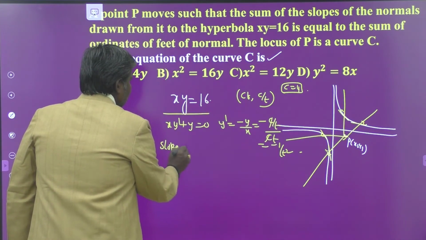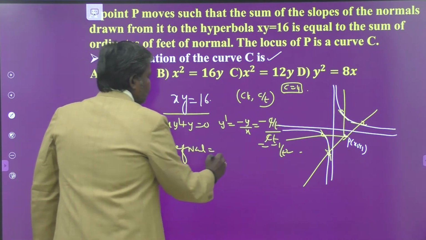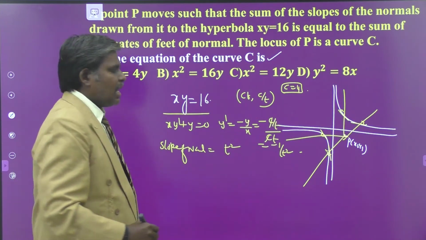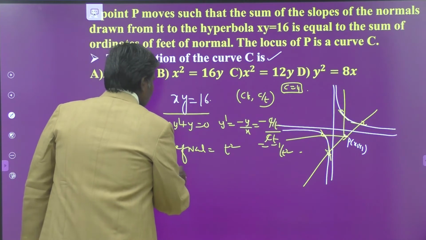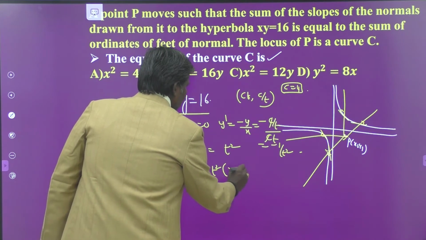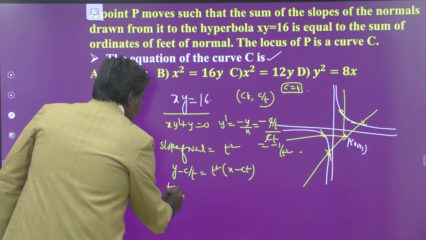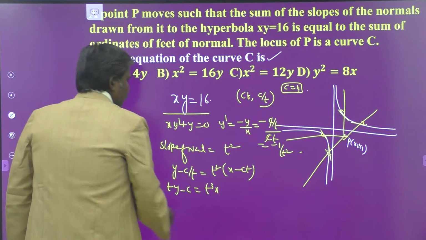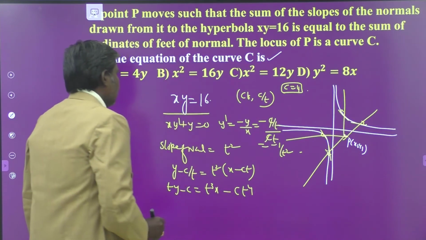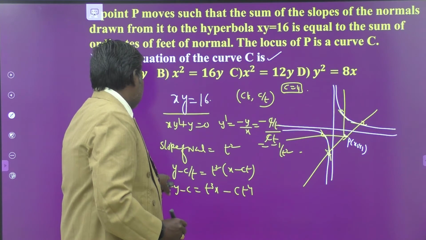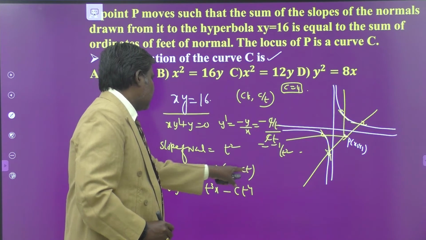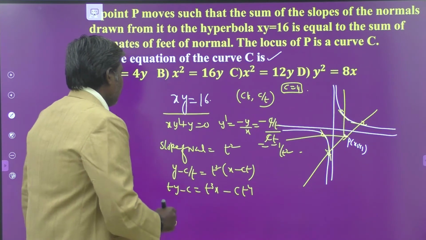Slope of normal is what? Slope of normal is equal to t square. You have the slope of the normal and a point, so you can write the general equation of the normal to the hyperbola xy equal to c square. So y minus c by t is equal to t square times x minus ct. So ty minus c is equal to t cube x minus ct power 4.